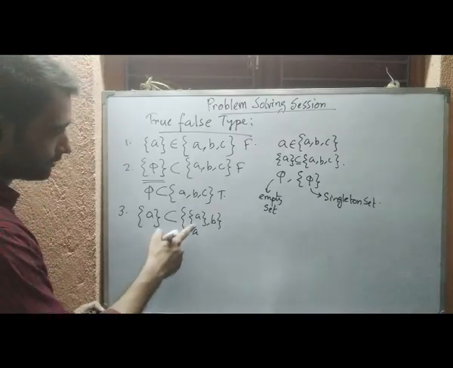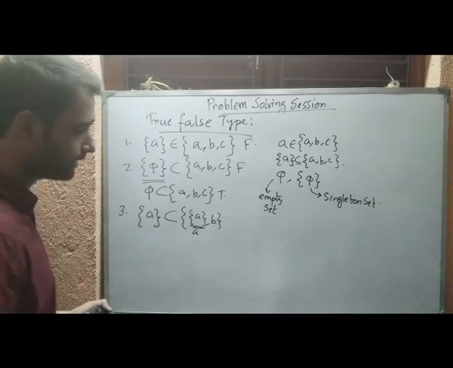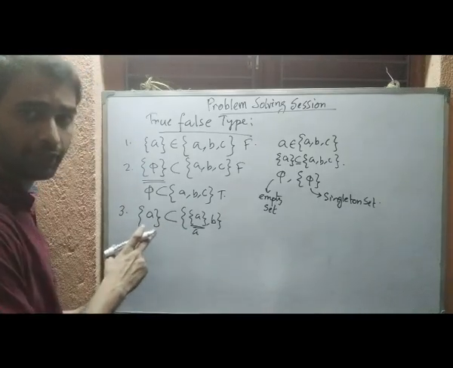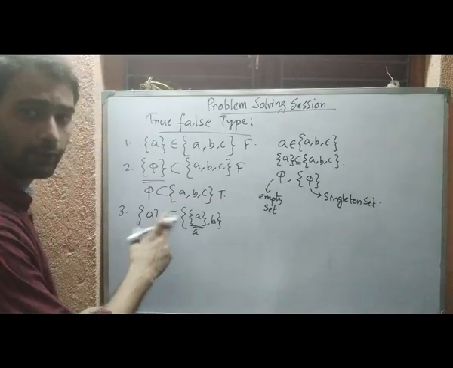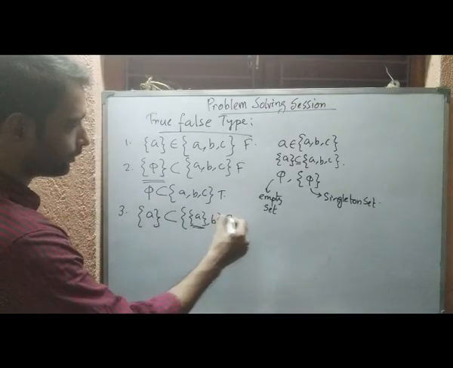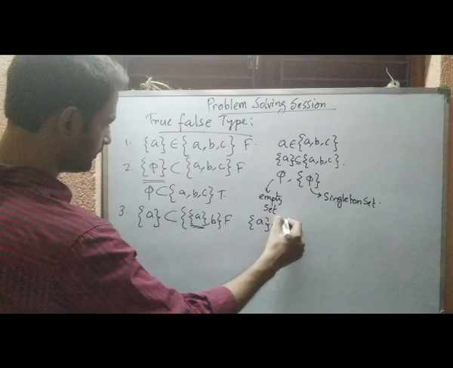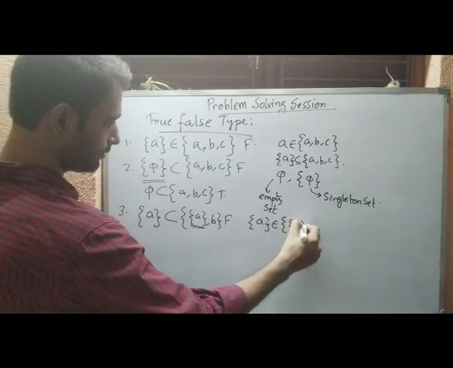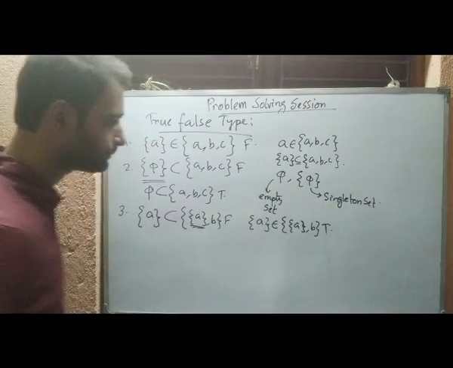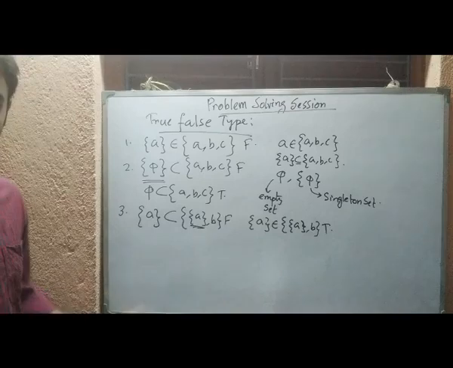But see, there is no such element, because here the element is itself the singleton set {A}. So we should say that it will not be a subset, it will be a member. So there should be a belongingness symbol. So again this statement is false, and the correct statement should be either this one or this one.